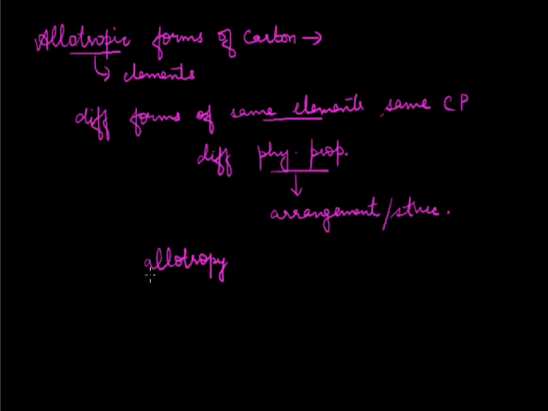Although allotropy is not confined just to carbon, there are other elements also which exhibit allotropy, like oxygen. Oxygen occurs as O2 as well as ozone O3. So we can easily understand the element remains the same, oxygen, but they are different forms. Sulfur also exhibits allotropy. Sulfur exists as plastic sulfur, monoclinic sulfur, rhombic sulfur. And phosphorus also exhibits allotropy. It exists in the form of red phosphorus and white phosphorus. But as compared to these elements which exhibit allotropy, carbon has the maximum number of allotropes.